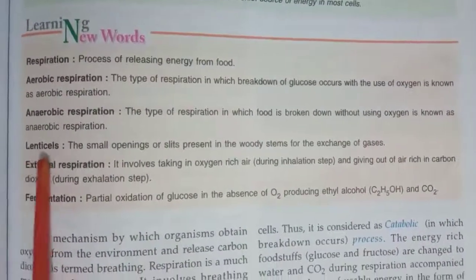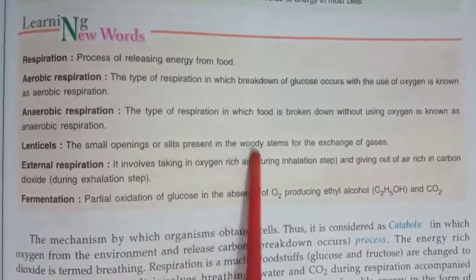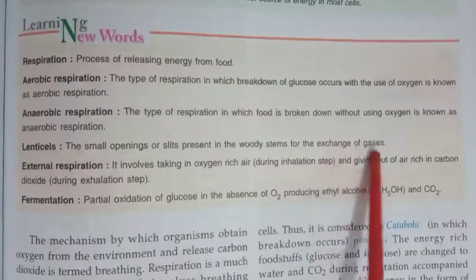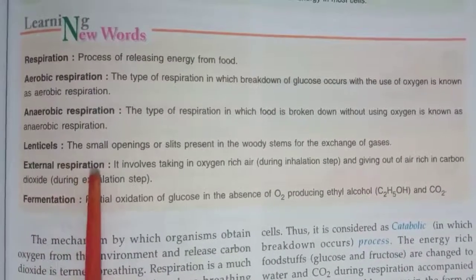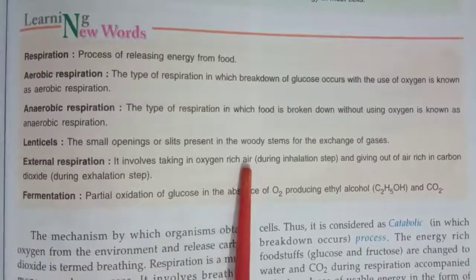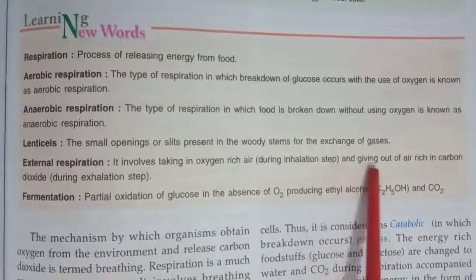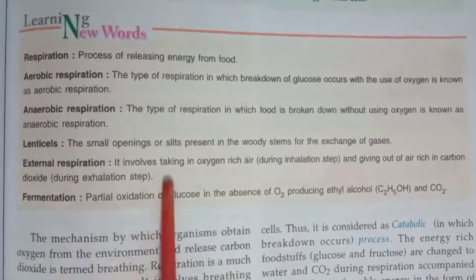Next is lenticels, the small openings or slits present in the woody stem for the exchange of gases. External respiration, that is also known as breathing, involves taking in oxygen-rich air during the inhalation step and giving out air rich in carbon dioxide during the exhalation step.